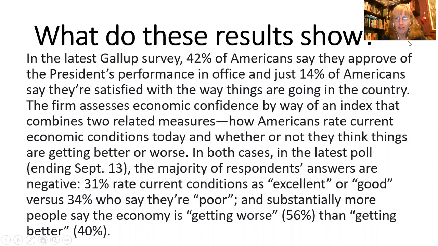So you write down 42% and then you look to see 42% what? And the fact is that it's 42% of Americans say they approve of the president's performance in office. And that is President Trump, of course. Okay, so write down all the other percentages and find out what they are talking about. Pause now.